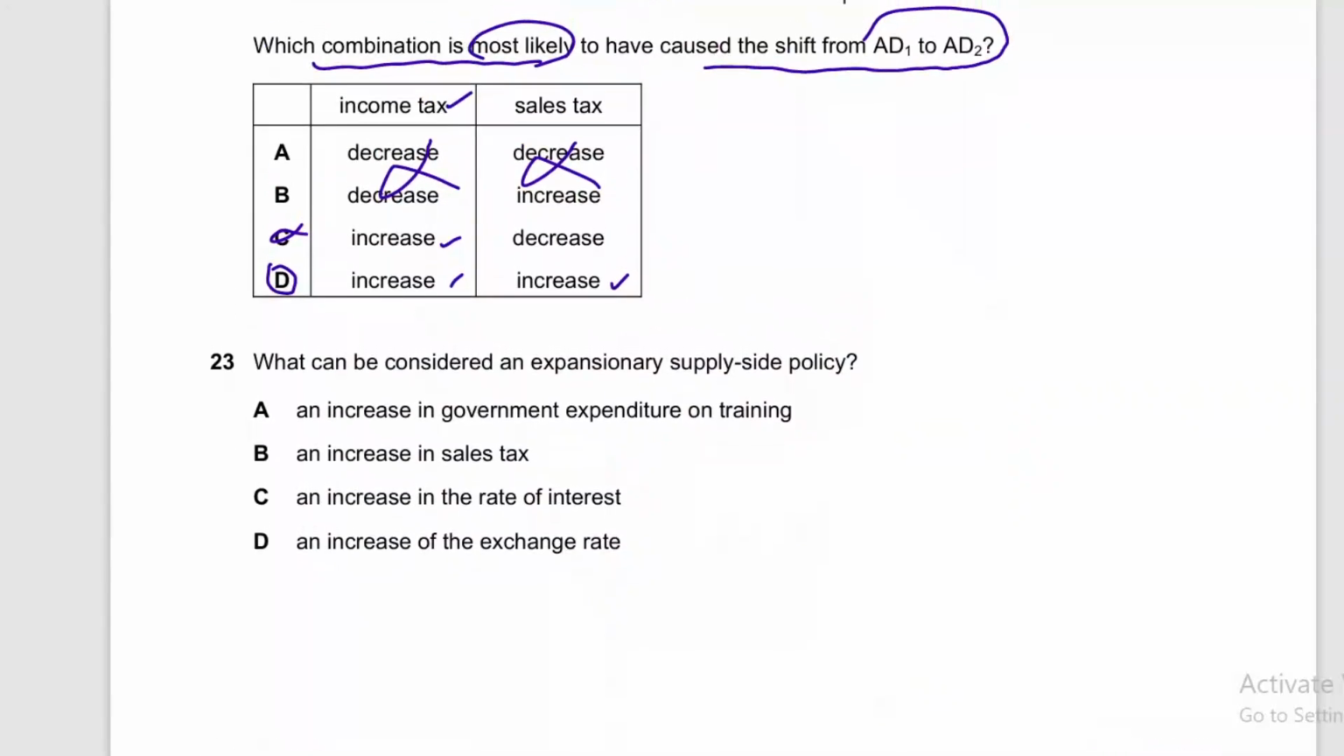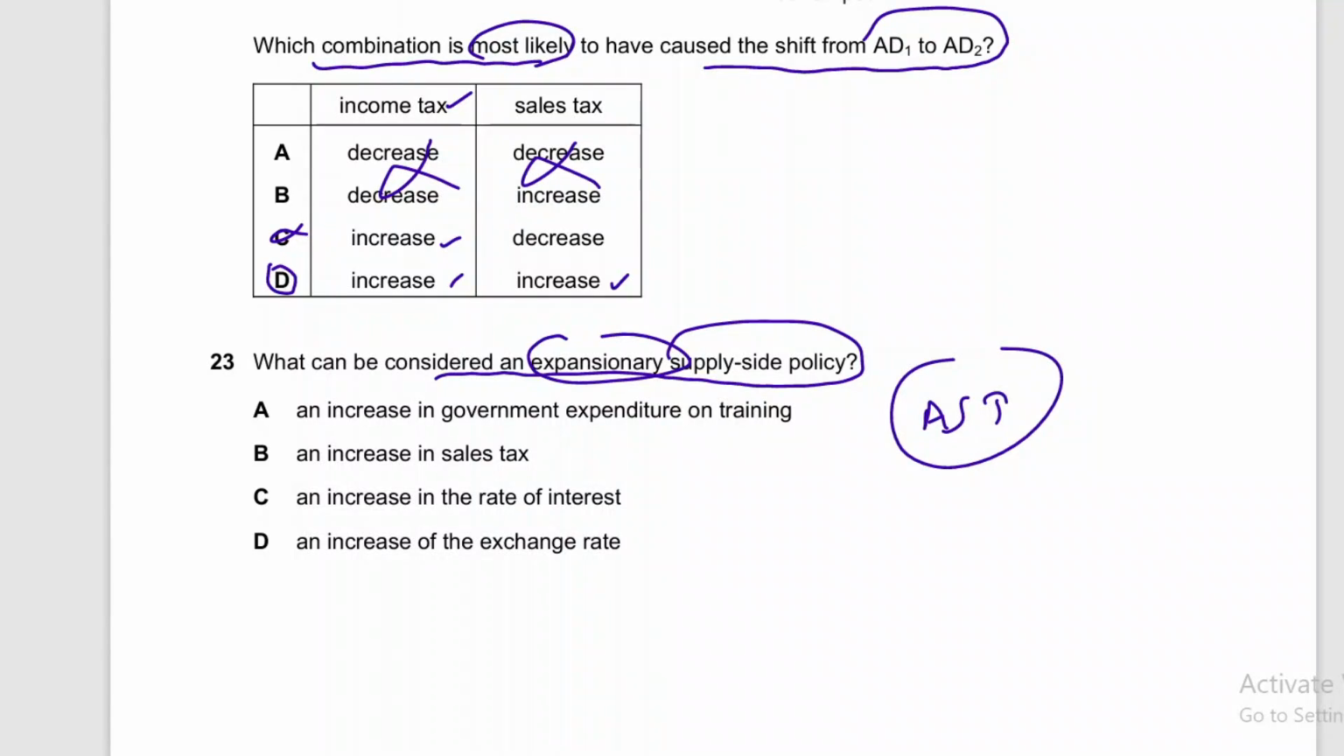Question number 23 is what can be considered as an expansionary supply side policy? Supply side policy is the policy of the government that manipulates subsidies, indirect taxes, spending on education and training, trade union reforms. These are the kind of things that are part of supply side policy. And expansionary supply side policy is when the government wants to increase aggregate supply in the country. So for question number 23, option A is the correct answer.